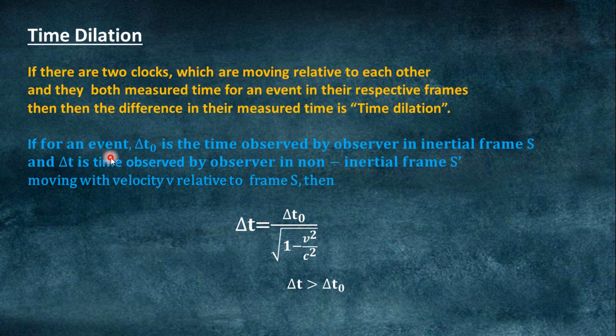Suppose for a particular event, delta t naught is the time observed by the observer in inertial frame S, and delta t is the time observed by the observer in frame S dash, which is moving with velocity v relative to frame S. So delta t will be delta t naught upon under root 1 minus v square upon c square. These two times are related by this equation, and it tells you that delta t is greater than delta t naught, meaning time is dilated, time appears to be increased. Okay, so this is the time dilation.